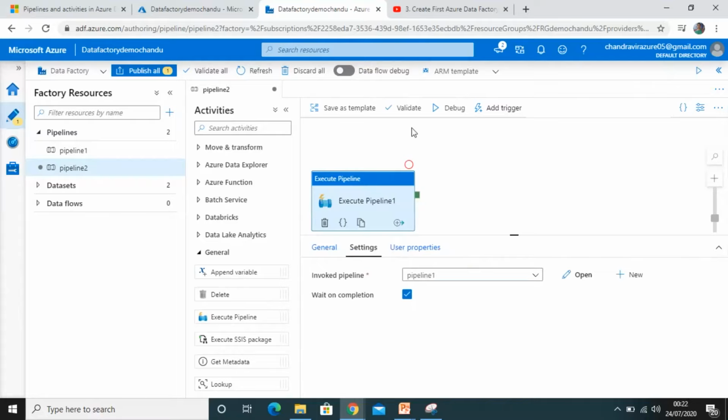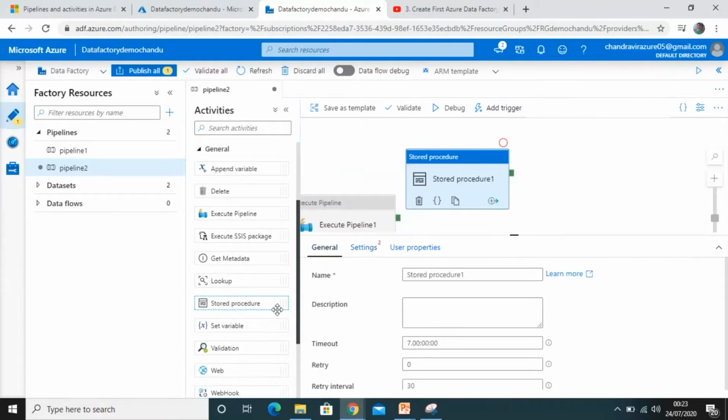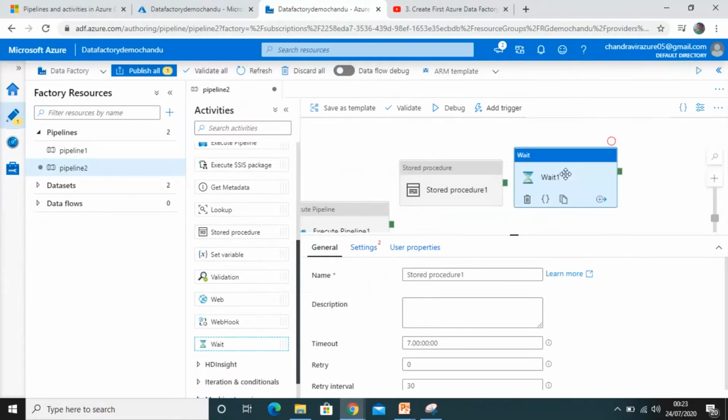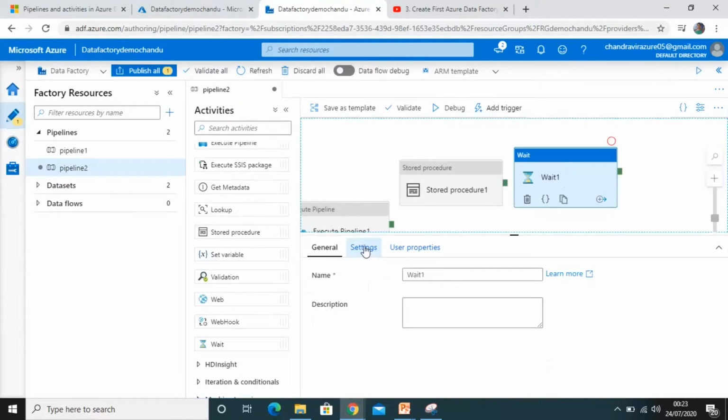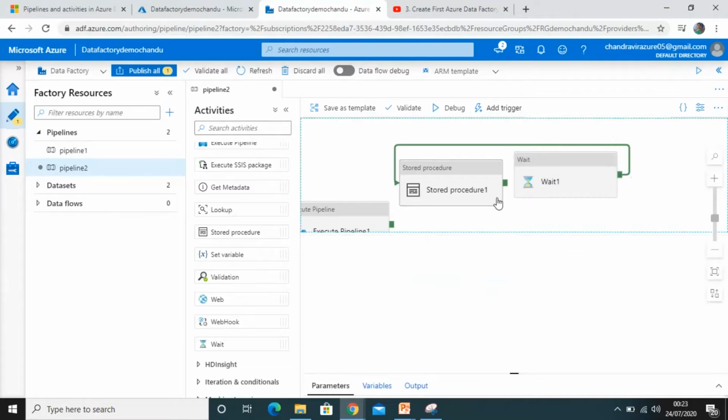In this way we can create the activities and perform the task execution. We have a stored procedure activity, and many more activities. This is the wait activity, where we can configure some time, like wait for a time. It will wait for a few seconds or a few minutes, and then execute the other activity we connect to this one. So we have these options here. This is very interesting and very knowledgeable.